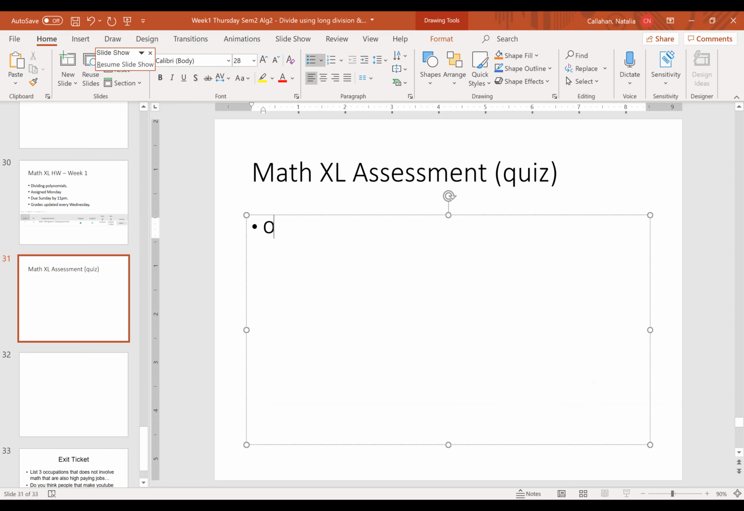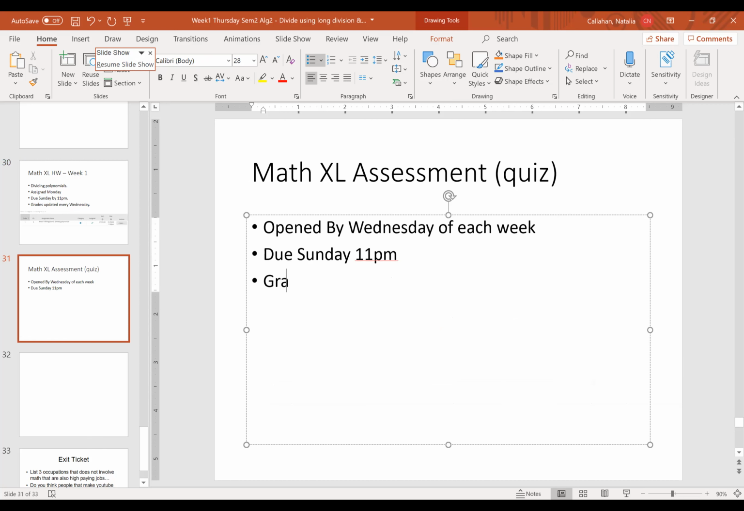This one is going to be opened by Wednesday of each week, and it is due by Sunday, 11 p.m., just like your homework assignment. And of course, your grades will be updated by Wednesday of the following week. Okay, so make sure you guys have that. Now for this week, I'm just going to go ahead and open it for you guys.